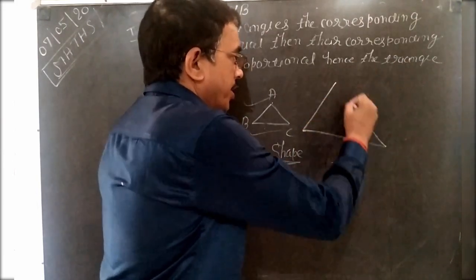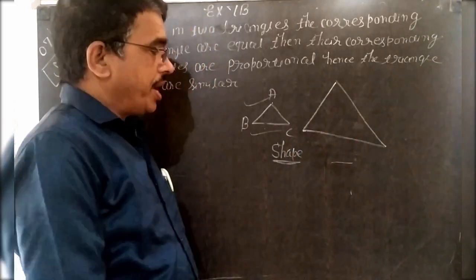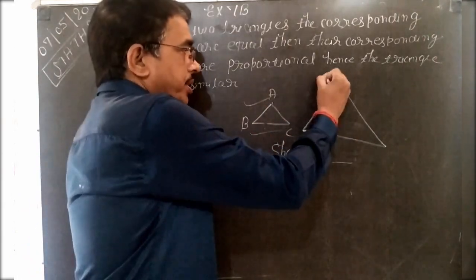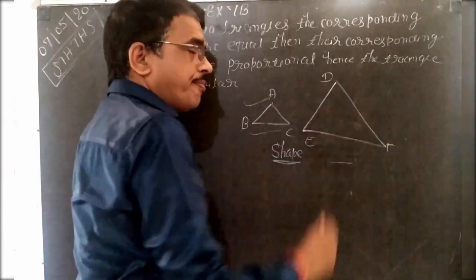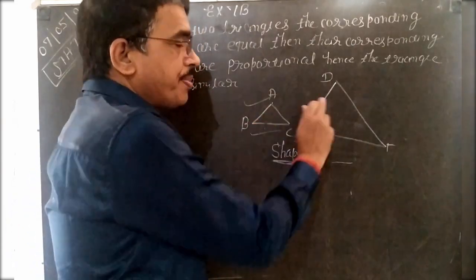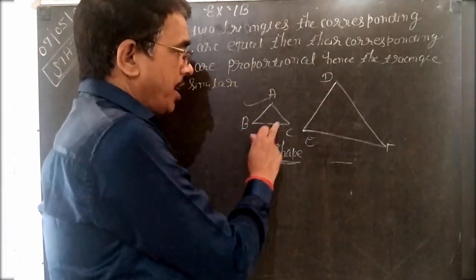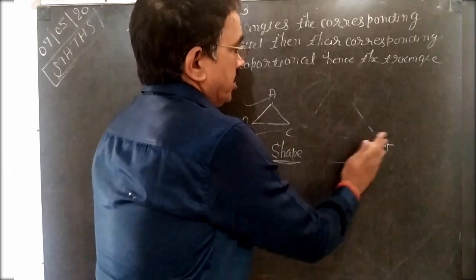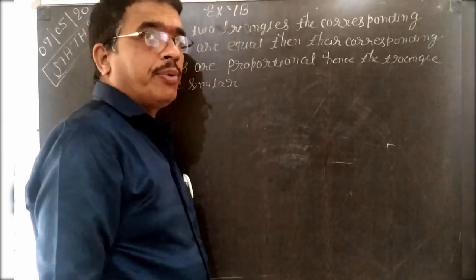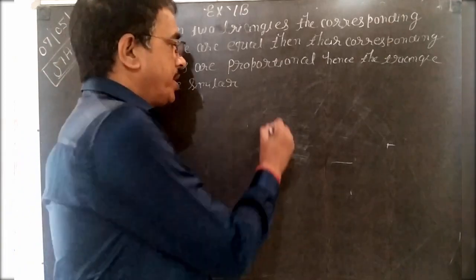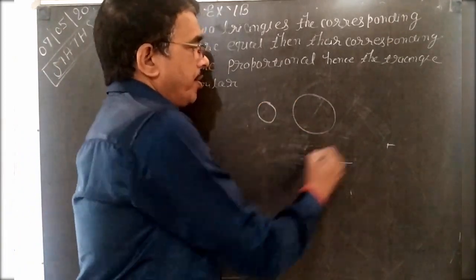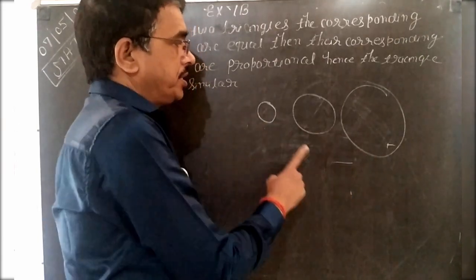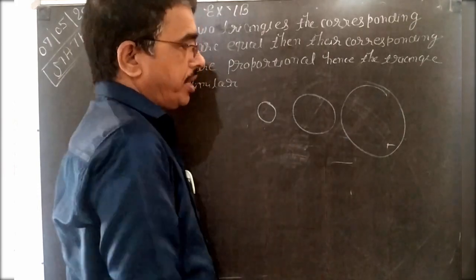In similarity, two triangles are similar when they have same shape but different size. Dear students, to find out the triangles are similar, the shapes are same, both are triangles, but size will be different. So this type of triangles are called similar triangles. So in geometry, all equilateral triangles are similar. In geometry, all circles are similar because they have same shape but different size. So these circles are similar.